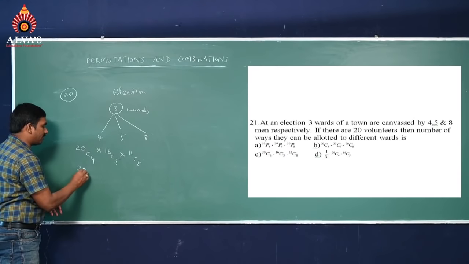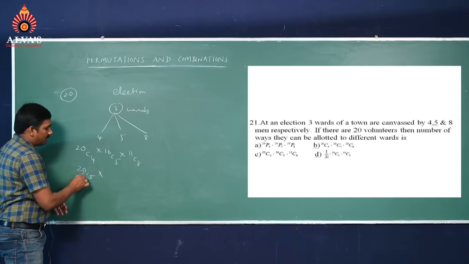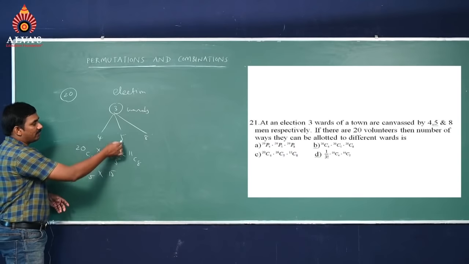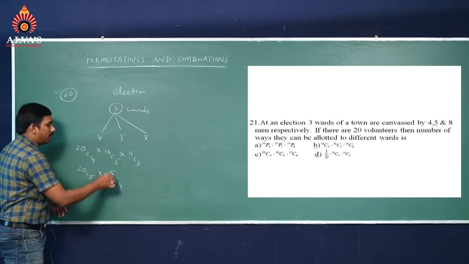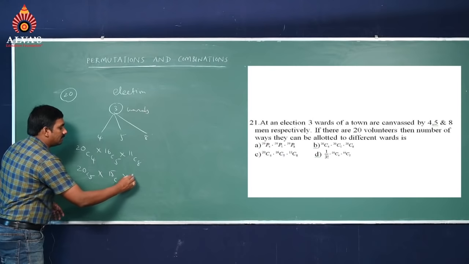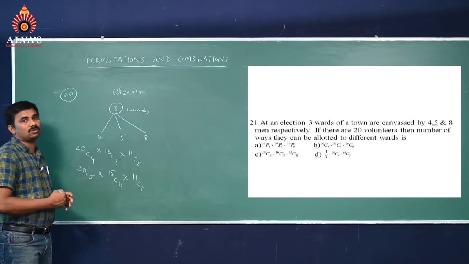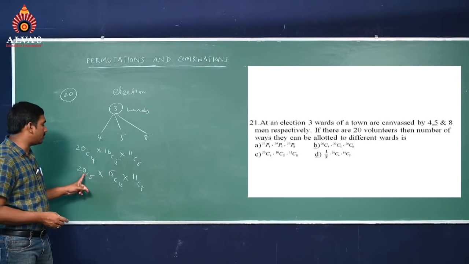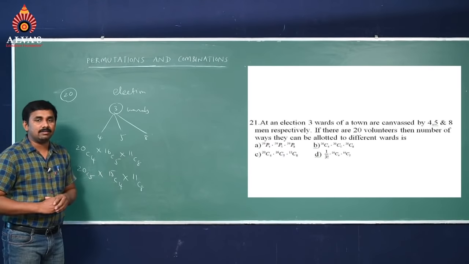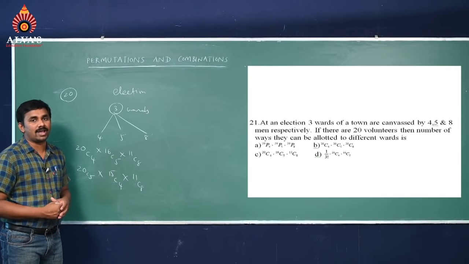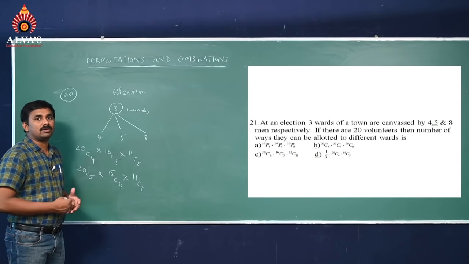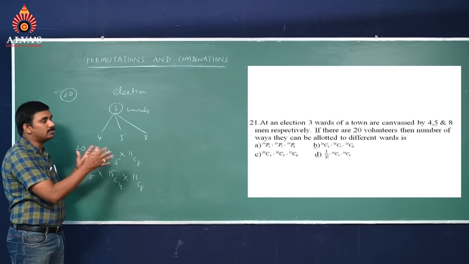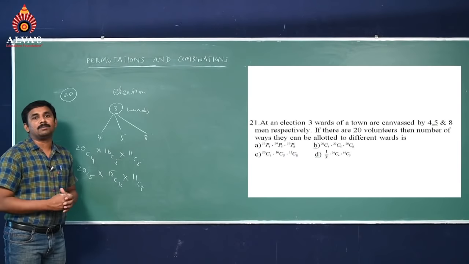Otherwise, they can change this. Suppose you first select 5 persons out of 20, 15 persons are left. From 15 persons you can select 4 persons, and from 11 persons you can select 8 persons. In this way, they can start the question with 20C4 or 20C5 or 20C8. Any one of the options they can give as the answer. Try to follow this carefully. Only combinations, and till the distribution is over we have to take the multiplication.